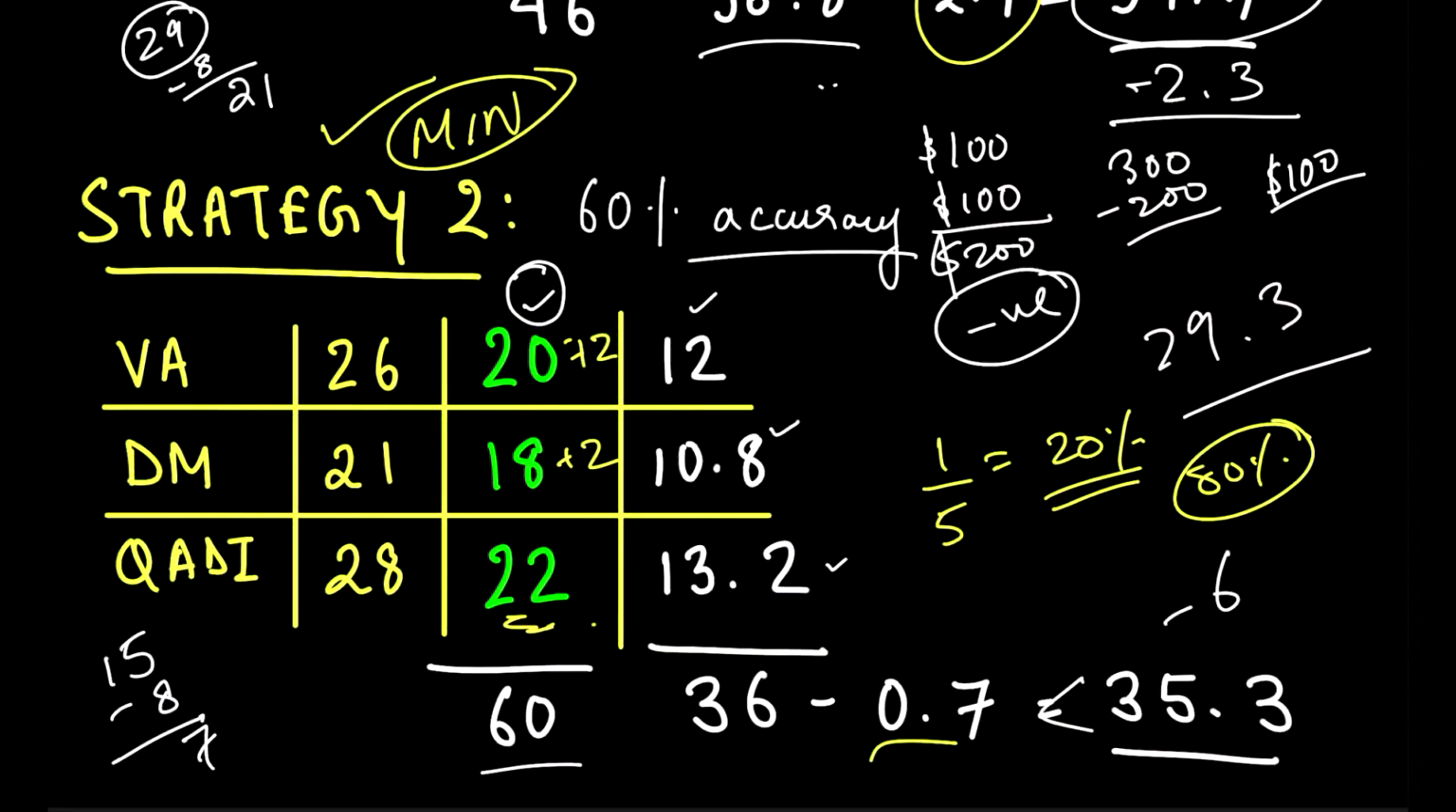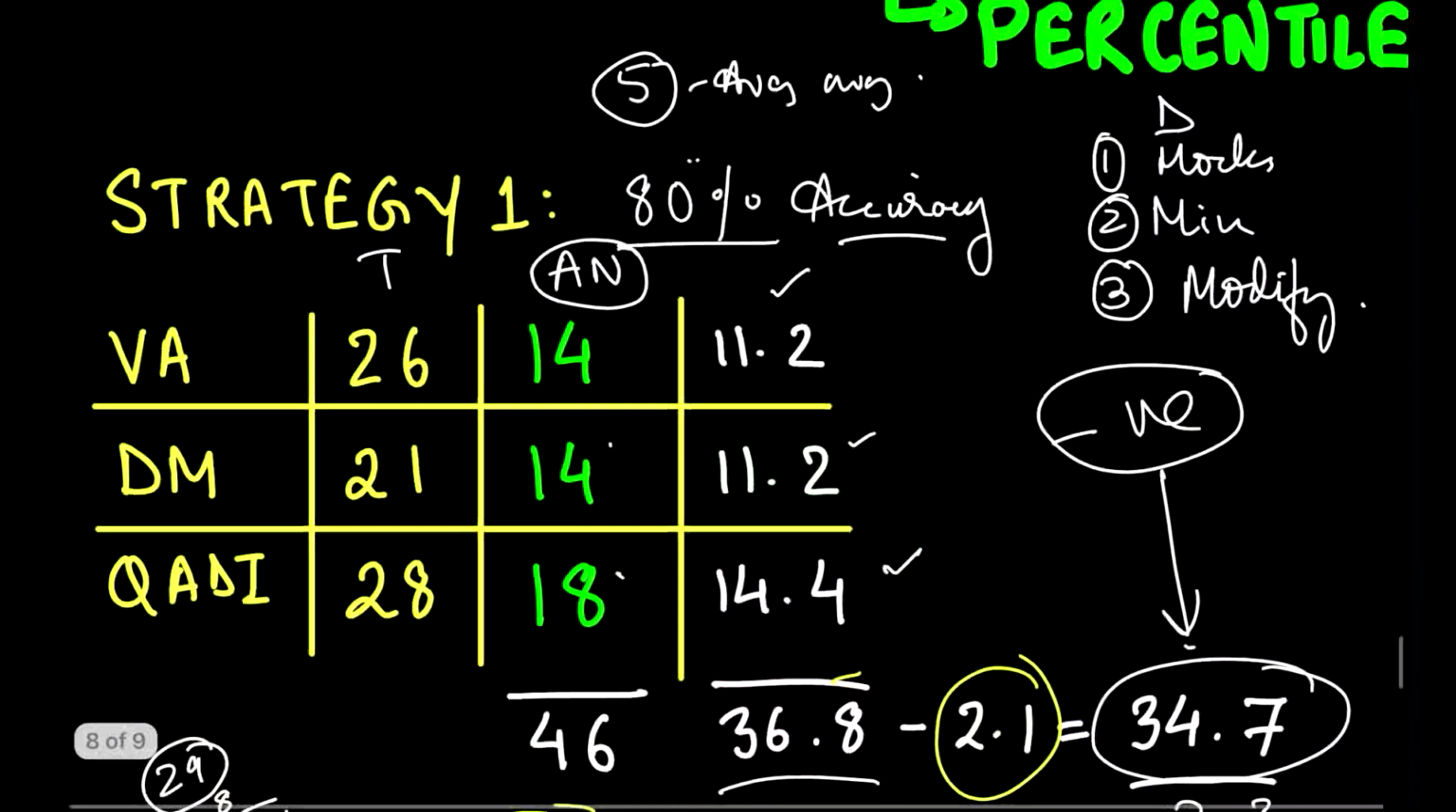Okay, so remember the 3 things which I told you in the beginning. Number one, mocks will determine your accuracy rate. So give at least 3 mocks and then make this strategy. Second thing, that this is a minimum strategy.